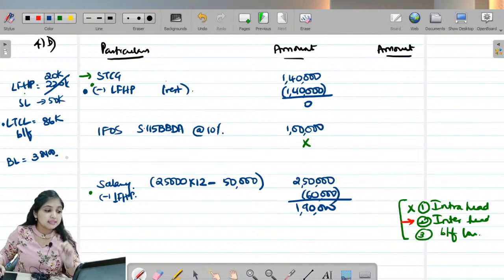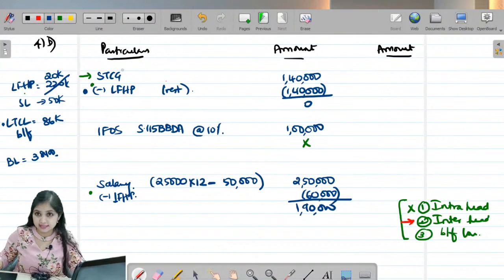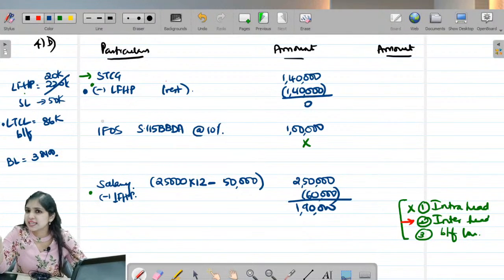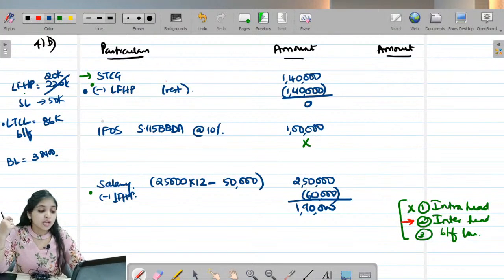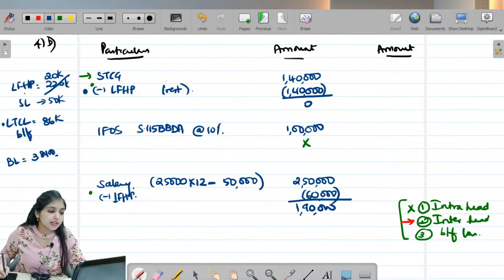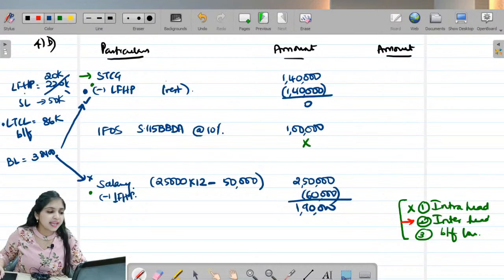Why? Because instead of adjusting loss from house property against STCG, I will adjust business loss against STCG. Loss from house property can anyways also be adjusted against salary income. There is no restriction. So why should I waste that? Why should I pay tax on the entire salary income if I am not able to adjust business loss against salary income, but I can adjust business loss against STCG?